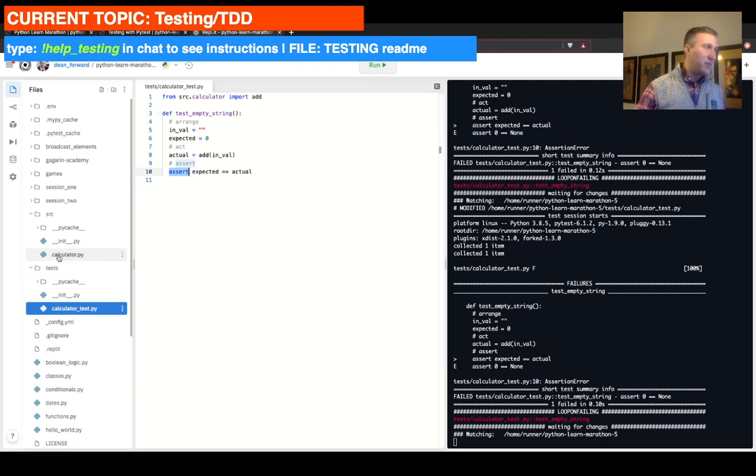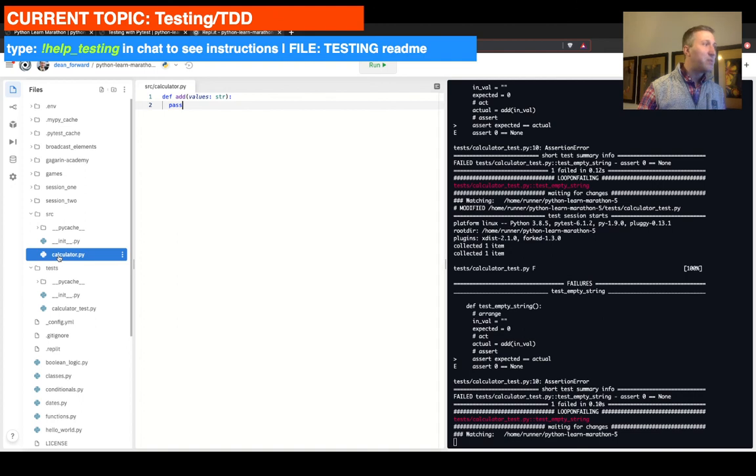All right, let's take a look now at our calculator, right? We're going to be hopping between those two. In our calculator, we're just returning a pass. If you think about it, when we pass in an empty string, what would be the simplest, dumbest answer we can provide to satisfy the test? Because the test says when you pass an empty string in, my expectation is that I get 0 back. I'll let you think about it for maybe 30 seconds to figure out what return statement you would put in here that would give you what you're looking for.